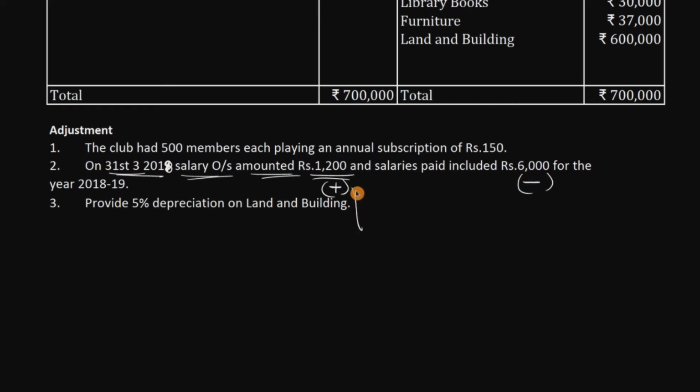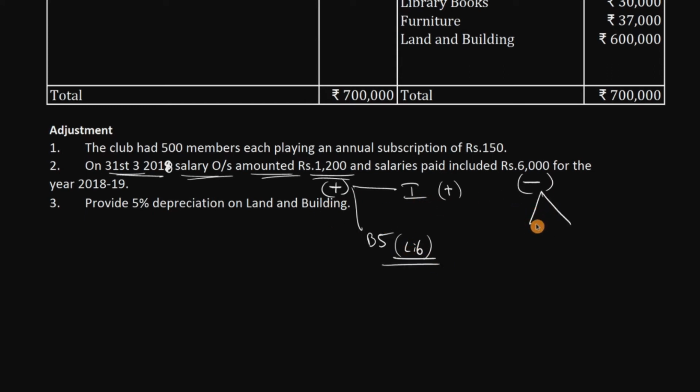You have to do two things here. One is in income and expenditure account, another in balance sheet. In income and expenditure account, we'll be adding this. In balance sheet, we'll be transferring towards liability or assets, where it's a liability because you need to pay. You have not yet paid. It's a liability. So 1200 is a liability for you.